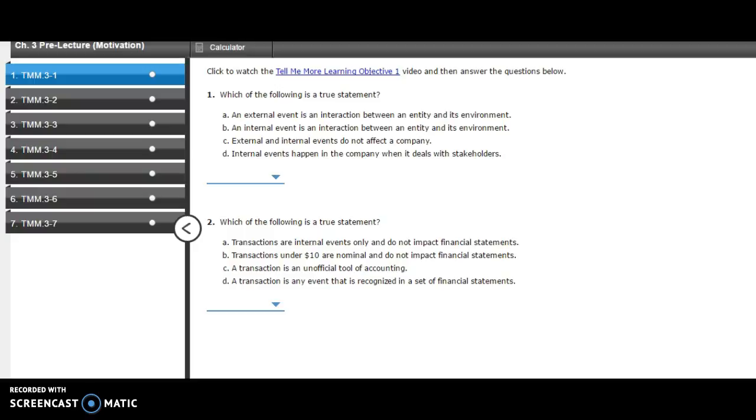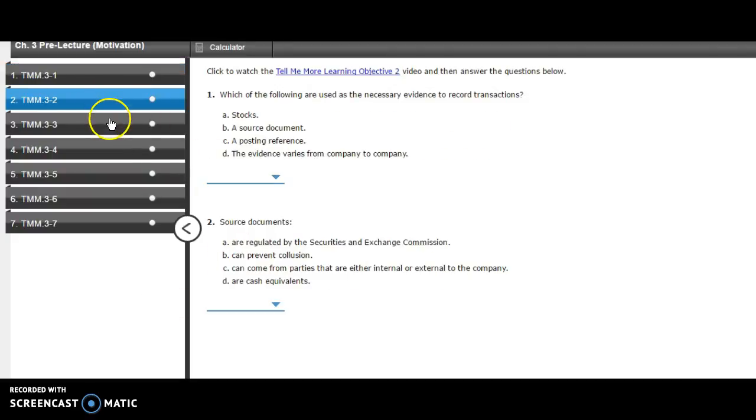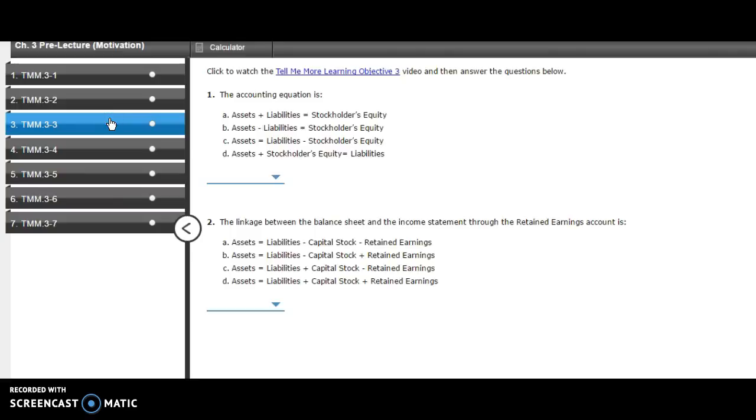So now I'm going to take you into some of the great study features of CNOW, and this comes with this particular textbook. They have a pre-lecture where it takes you through the main objectives. I know you asked for a lot of videos, and right here you'll see it takes you through the different parts that students can click on. Each part of this pre-lecture, this is for chapter 3, you can click on Tell Me More About the Learning Objectives. And inside of this, there's a little video. If you give it a moment, it's going to load.